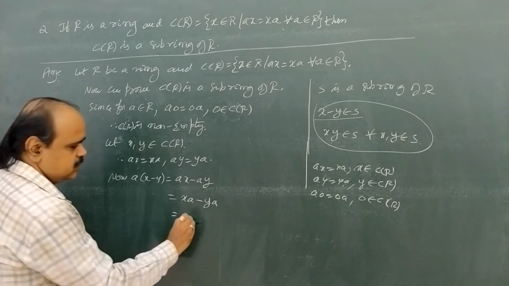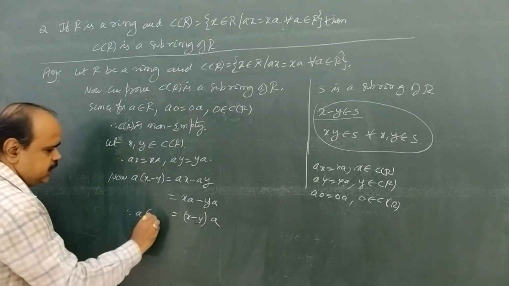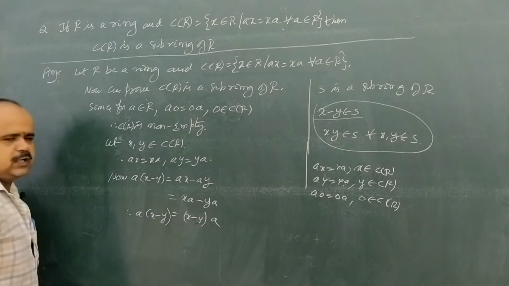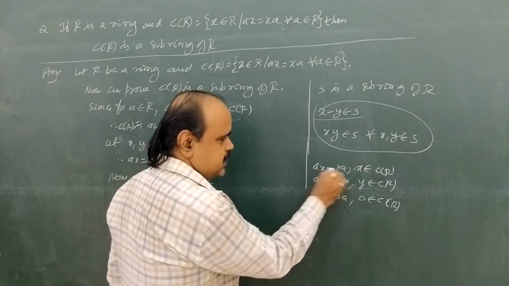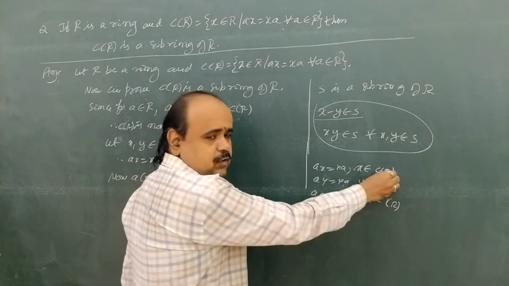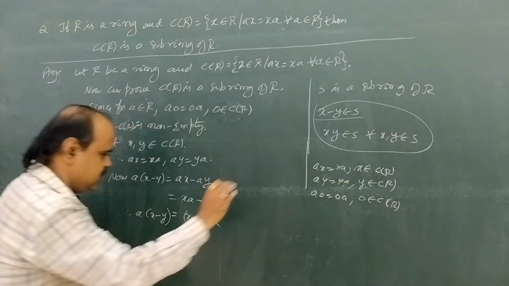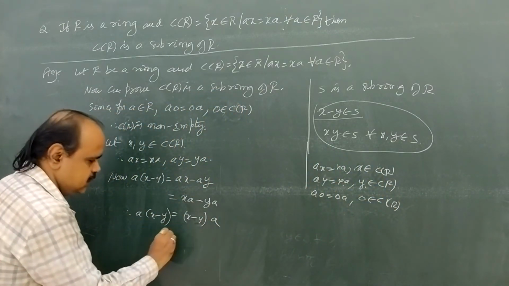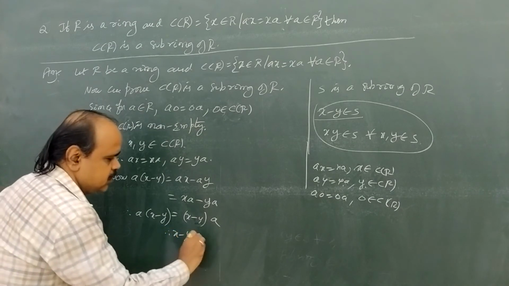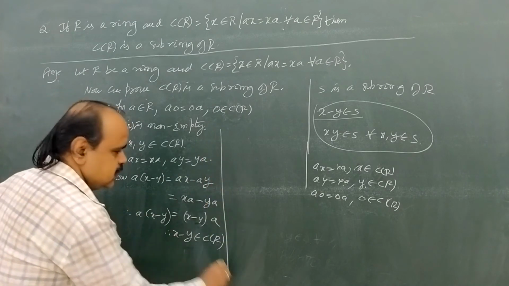Take x minus y common, we get x minus y into a. Therefore, a into x minus y equals x minus y into a. Therefore, x minus y belongs to C of R.